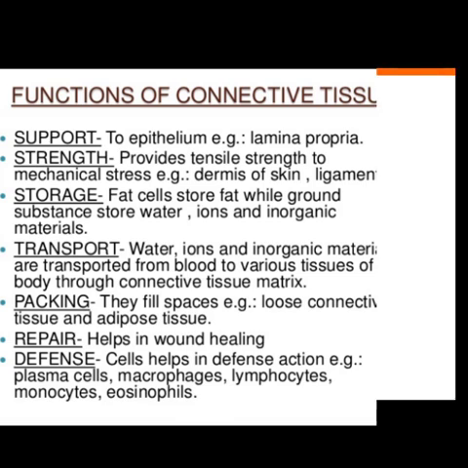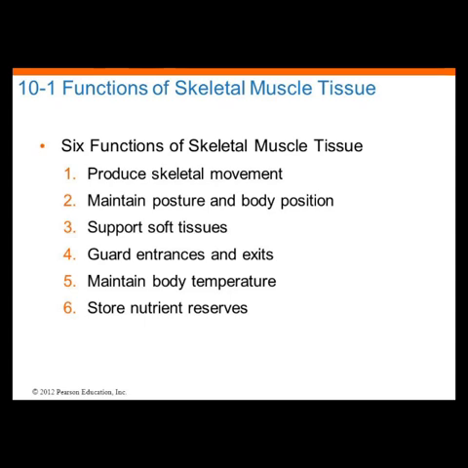Functions of skeletal muscle tissue. There are six main functions of skeletal muscle tissues. It produces skeletal movement. It maintains posture and body position. It supports soft tissues. It helps guard entrances and exits. It maintains body temperature and it also stores nutrient reserves.